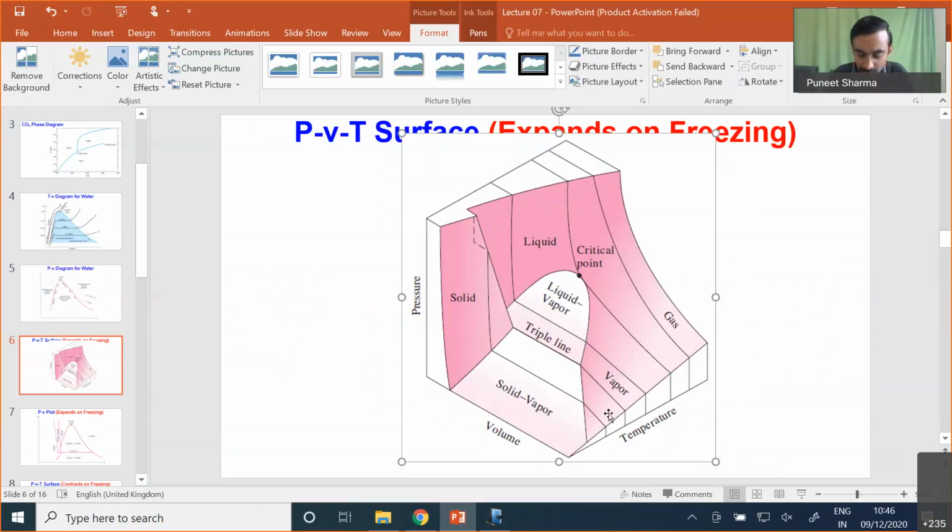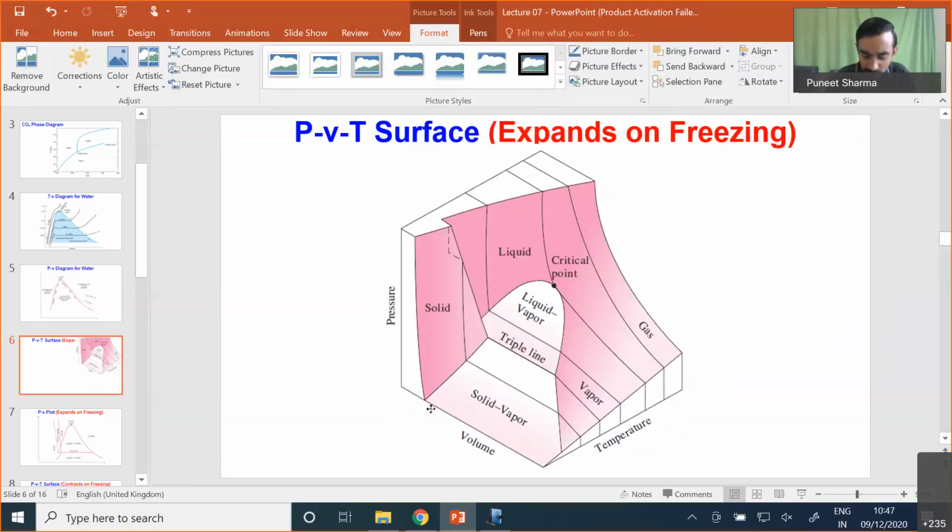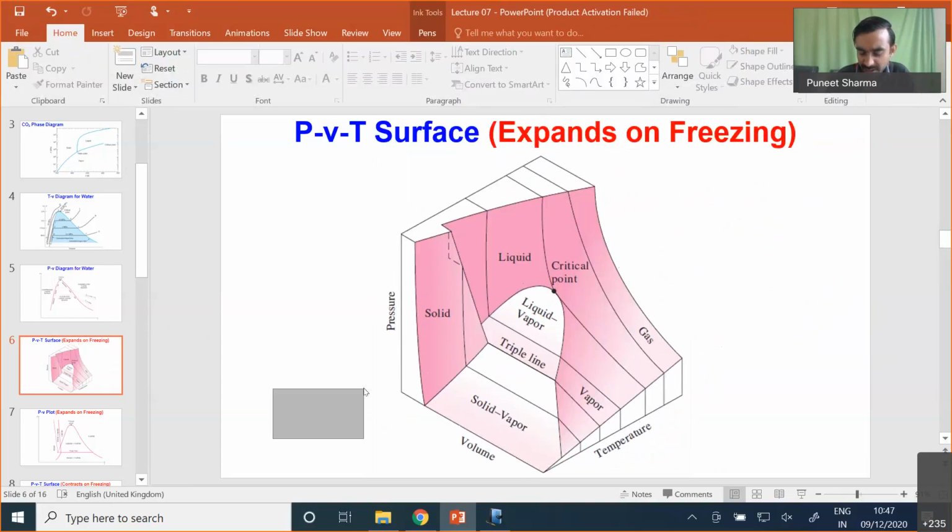Now one important thing we can do: if I take the projection of this particular plot, this is nothing but a three-dimensional plot. If I take the projection of this plot along the temperature axis, I'll be finding nothing but my pressure and volume plot. What I am doing actually is looking from this direction along the temperature. If I look along this direction of temperature, I'll find the projection of the plot is nothing but my pressure volume plot.